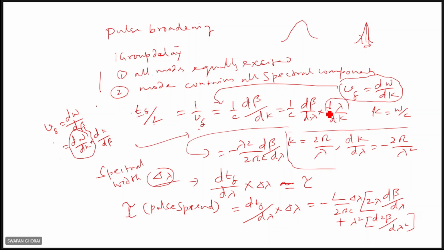And this d lambda upon dk can be calculated like this: k equals 2 pi by lambda. So if you just differentiate with respect to lambda, that is dk upon d lambda, that means it is minus 2 pi by lambda square. You see it. Not too difficult, just using the differentiations.